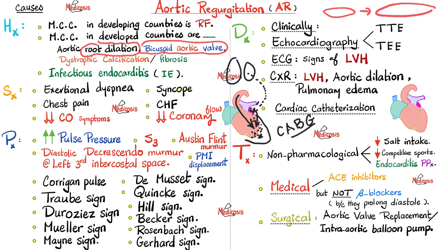Next, patients who have evidence of systolic dysfunction, meaning that the ejection fraction is less than 50%. They require surgical referral. And patients with evidence on echo of severe, significant enlargement of the left ventricle require surgical referral. Okay, what is the surgeon going to do? You can replace the aortic valve and you can put an intra-aortic balloon pump, but you only do this for chronic aortic regurg, not in acute regurgitation.